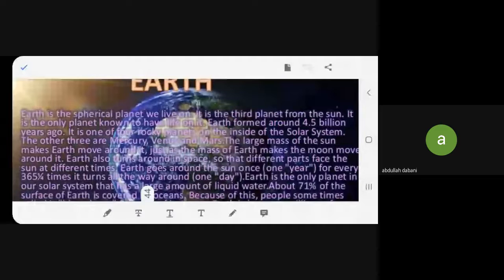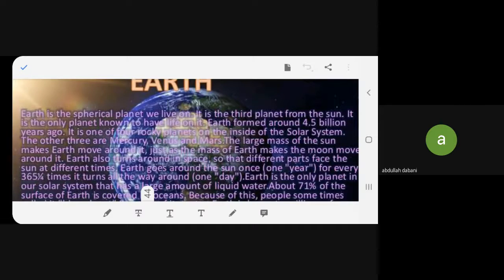Now we are living in that sphere. Third planet from the Sun, we know that. It has got life. We know that it's the only planet in the solar system which has life. We know the age of the Earth, that is 4.5 billion years. Also, we have rocky planets in the solar system. We are one of the rocky planets, isn't it? And the other rocky planets are Mercury, that we have already studied, second, Venus, that also we studied. Now we are going to study Mars also later. So Mercury, Venus, Earth, and Mars, you understand? They are all rocky. They are terrestrial.